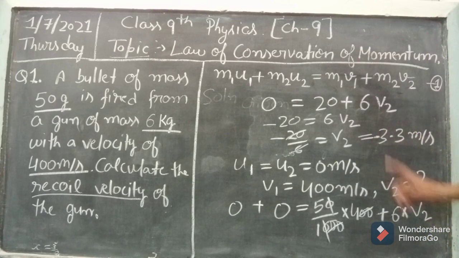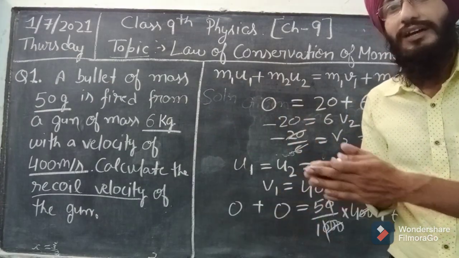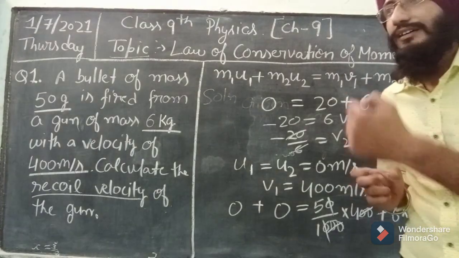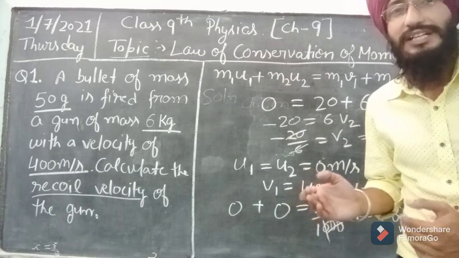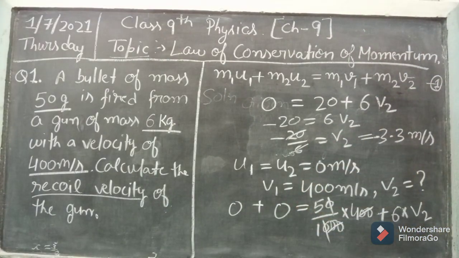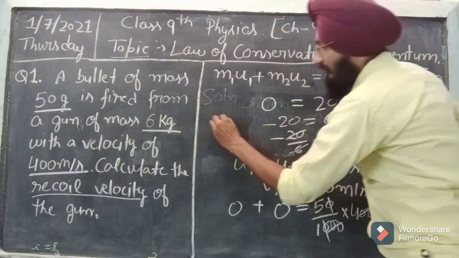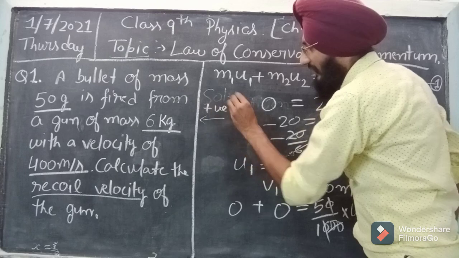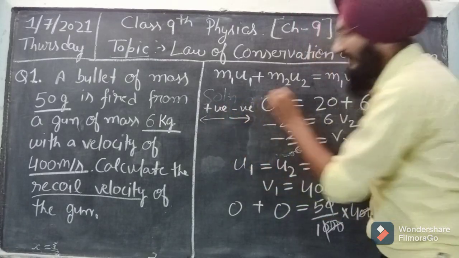So why is this negative? This is negative because the bullet goes in the opposite direction of the recoil of the gun. Okay, if we have considered the bullet velocity as positive, then we have to consider the velocity of the gun as negative, because velocity is a vector quantity. When the bullet flies in this direction, if this velocity is considered as positive and the gun recoils in this direction, this velocity will be negative.